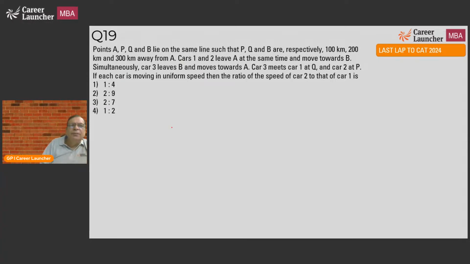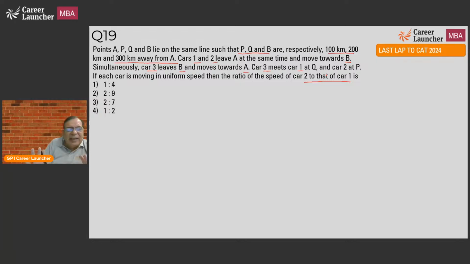Question 19. Points A, P, Q and B lie on the same line such that P, Q, B are respectively 100, 200 and 300 kilometers from A. Cars 1 and 2 leave A at the same time and move towards B. Simultaneously, car 3 leaves B and moves towards A. Car 3 meets car 1 at Q and car 2 at P. If each car is moving at uniform speed, then what is the ratio of speed of car 2 to car 1?